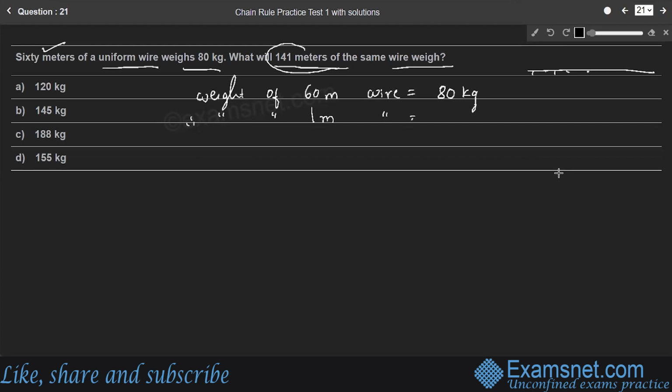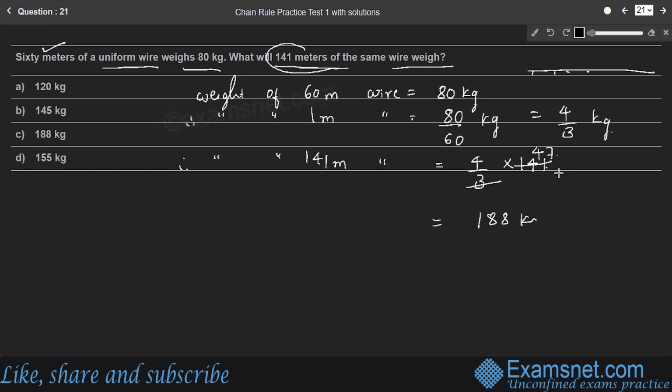So, weight of 1 meter wire will be 80 by 60 kg, which is nothing but 4 by 3 kg. So, this is weight of 1 meter wire. Therefore, what is the weight of 141 meters wire? So 1 meter wire weighs 4 by 3 kg. Therefore, weight of 141 meters wire, right? Therefore, it is 3 into 47, and 3 into 47 is 141. So 47 into 4 is 188 kg. So weight of 141 meters wire is 188 kg. Option C is the right answer.